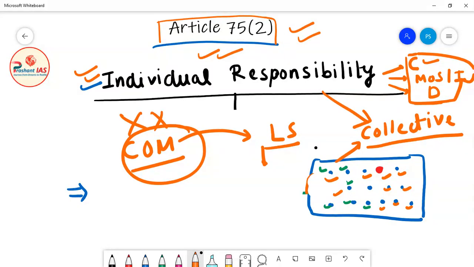And friends, with this, your topic of the Council of Ministers is now complete. We have completed the topic of the Council of Ministers.